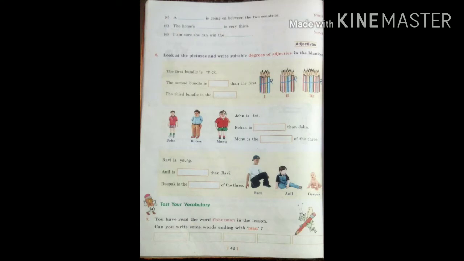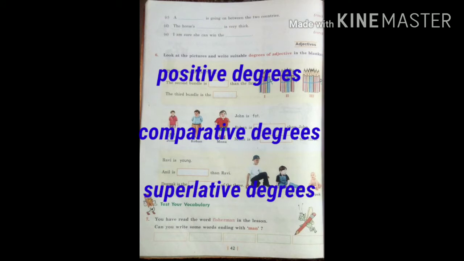Now here we are with the sixth question of page number 42, sixth exercise. The question is, look at the picture and write suitable degrees of adjective in the blanks. Now, degrees of adjective. Degrees of adjective consist of 3 degrees, that is positive degree, comparative degree and superlative degree.